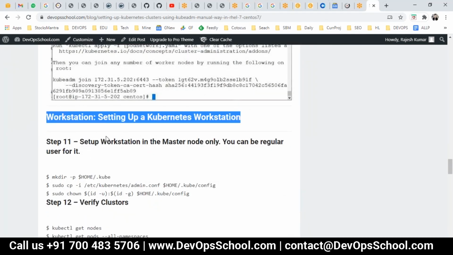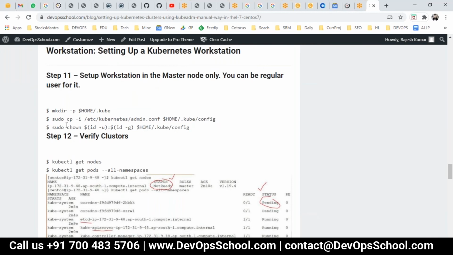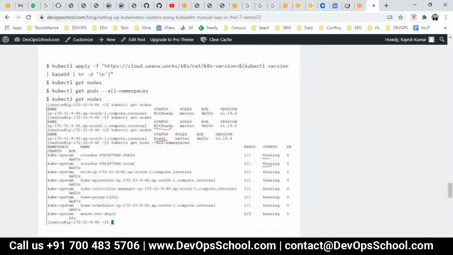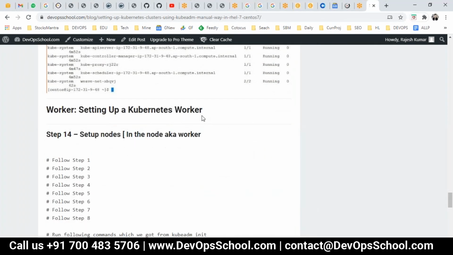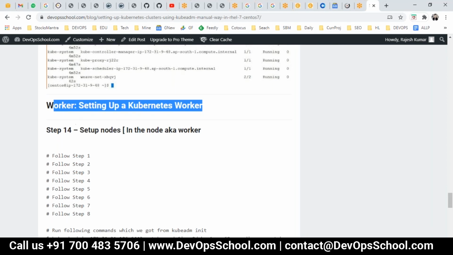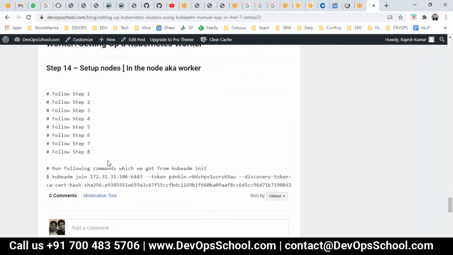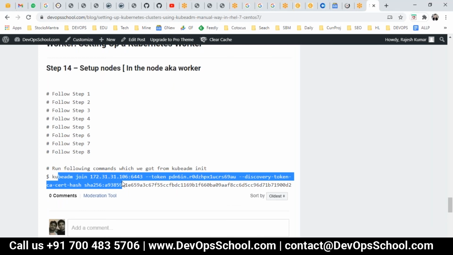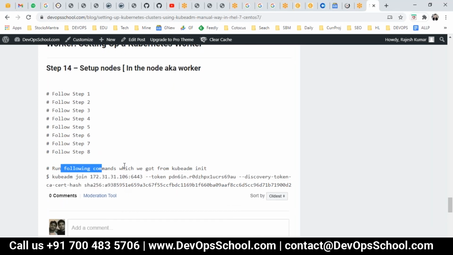Now workstation I'm setting up. Step number 11, 12, 13, done. Now worker I'm setting up. So for the worker, you have to do 1 to 8, not 9, and then run this join command, which you'll get from the init command output, which I'll show you anyways. Run the following command, which you get from the kubeadm init.